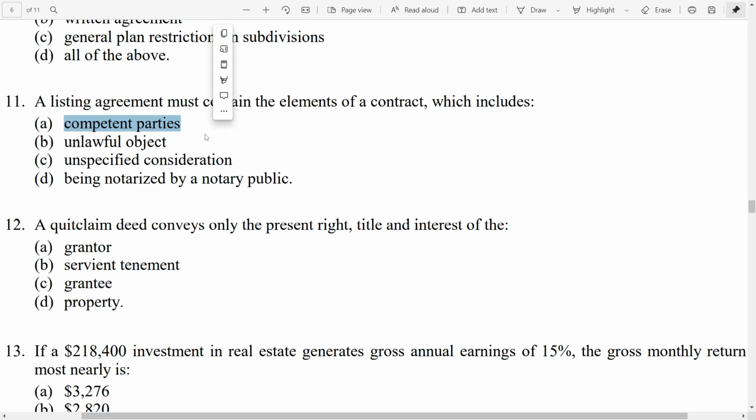Competent parties is an essential element of a valid contract and one that needs to be there for a listing agreement. It has to be of lawful objective, not unlawful. Has to be for sufficient consideration, not unspecified. As well as being notarized by a notary public is not required, it does not need to be notarized. So the best answer is A, competent parties.